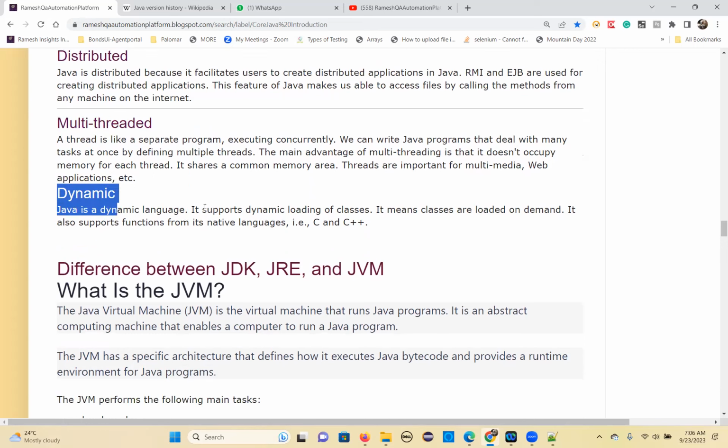And dynamic programming language. Already you have a lot of code provided by Java, and you're using that inbuilt code on demand. You need some classes only, you don't need all the classes. Only those classes will be loaded for you, from the libraries, from the inbuilt Java code. So that is what dynamic programming language means. On demand, it will load. So that's all about Java features.